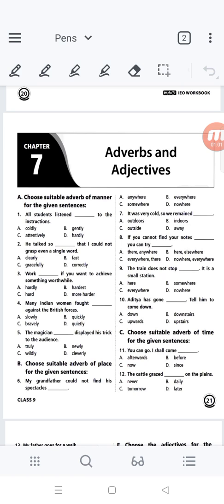Let me repeat: it is a word that modifies or qualifies an adjective, verb or another adverb, or a group of words expressing a relation of place, time, manner, circumstance, cause and degree.